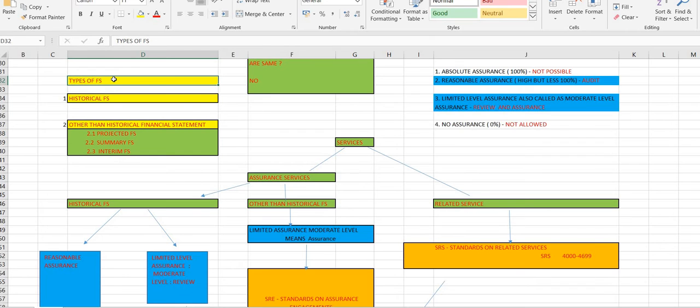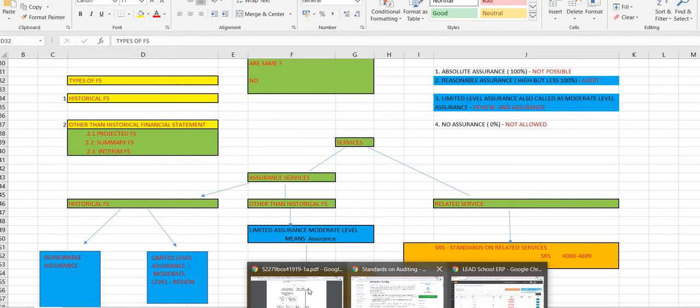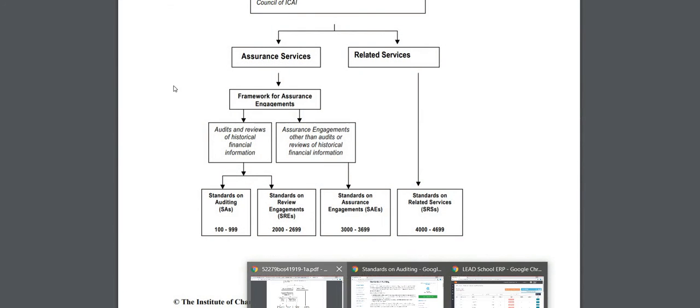In the other than historical category, you have three more. Actually you have many more, but we are discussing three here: 2.1 projected financial statement, 2.2 summary financial statement, 2.3 interim financial statement. Now let's discuss each of those a little.